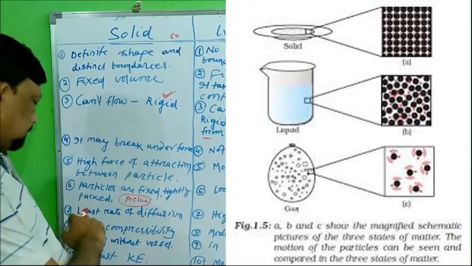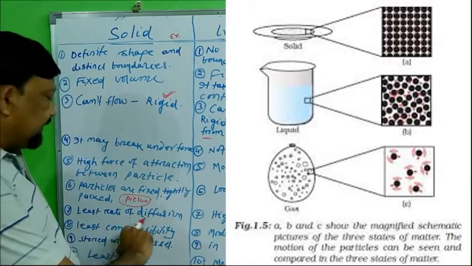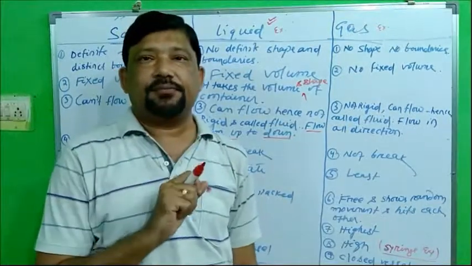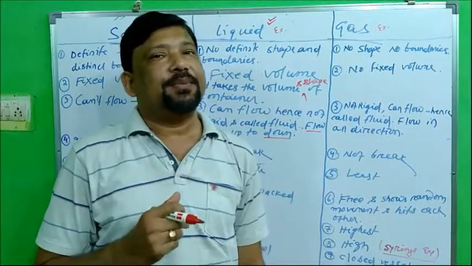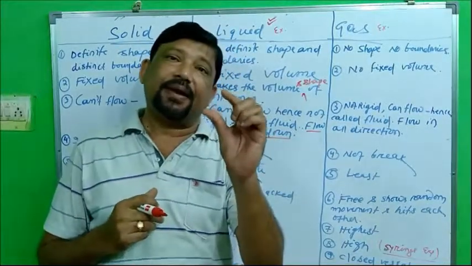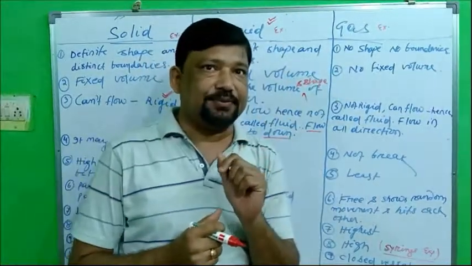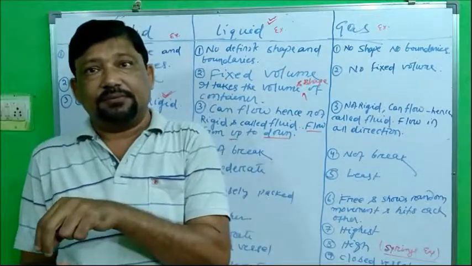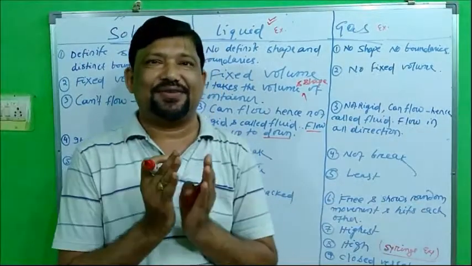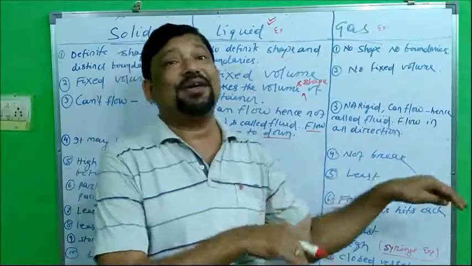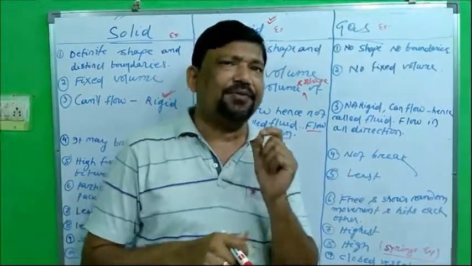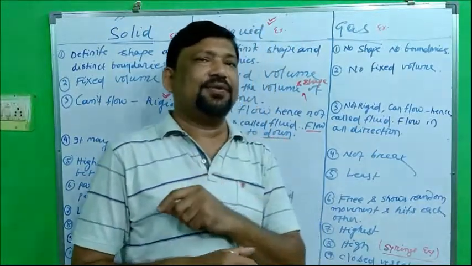Next, least rate of diffusion. Solid particles cannot diffuse unless and until a liquid medium is given. If you have taken a salt in the first experiment and you put this salt in sugar, they cannot diffuse. But once you put it in water, they get diffused. But very few cases are there where diffusion is there.